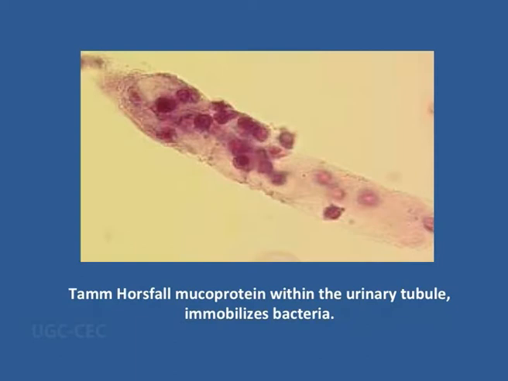Let us consider some aspects of the urinary system. In the urinary system, the most important structure is the urinary tubule inside the nephron. They produce a typical mucoprotein called Tamm-Horsfall mucoprotein present within the urinary tubule. They actually trap the bacteria and make them immobilized. They don't allow them to move, and thereby the bacterial growth may be arrested, and the urinary tract infection may be arrested.